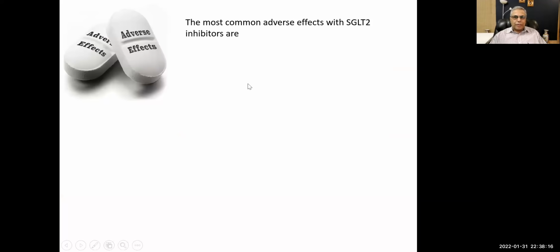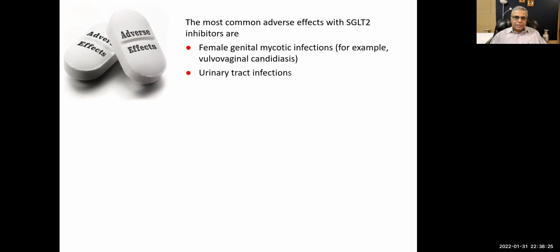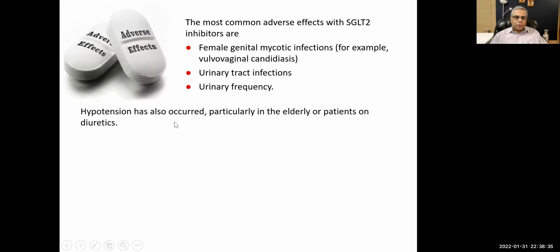So the most common adverse effects are female genital mycotic infections, vulvovaginal candidiasis, urinary tract infections, and urinary frequency, right? So obviously this is an osmotic effect. Hypotension has also occurred, particularly in elderly patients on diuretics. I don't know what the mechanism is, but the bottom line is that clinically,